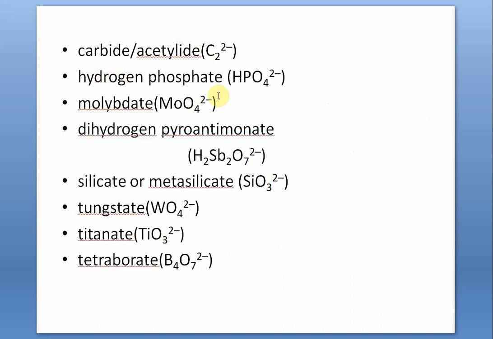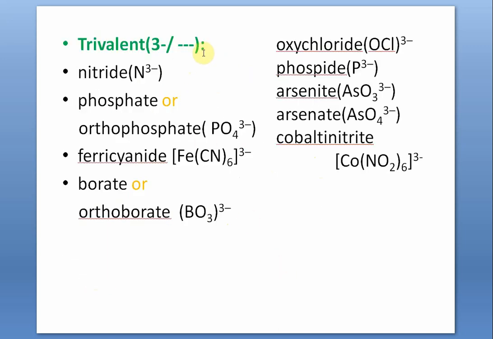Then divalent is not yet finished. Carbide. This is a different type of carbide, C2 2 minus. This type of carbide is called acetylide. You will know there are so many types of carbides. One type of carbide is C2 2 minus, acetylide. Then hydrogen phosphate, HPO4 2 minus. Molybdate, dihydrogen pyroantimonate, silicate or metasilicate, tungstate, titanate, tetraborate.